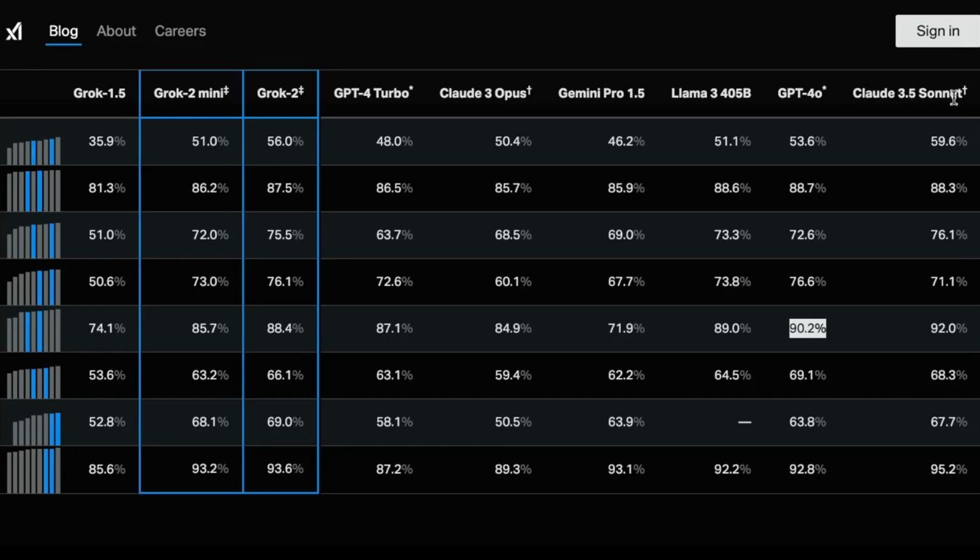I think Claude 3.5 Sonnet really wins when it comes to code generation tasks and use cases, but we're going to take a look at Grok-2 as well and test it out on a few tests that we have in mind and check for different aspects of the code that it's generating. Those are the things that I'm interested in. The numbers Grok-2 are reporting are very close to Claude 3.5 Sonnet.